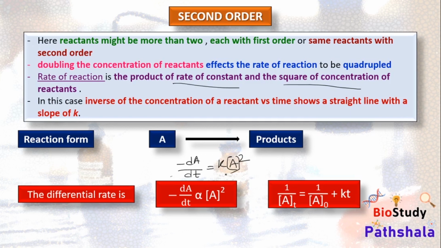Okay, and in this case, in the graph we will see on the y-axis the inverse of the concentration of reactants, and the time on the x-axis. We will obtain this kind of straight line, which shows a positive k value or positive slope value. So we will see it in our next slide.